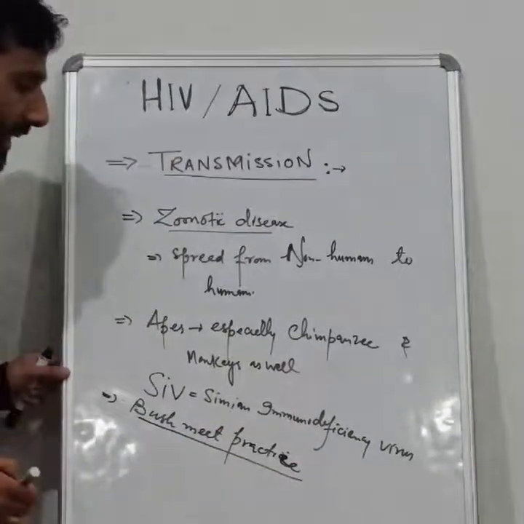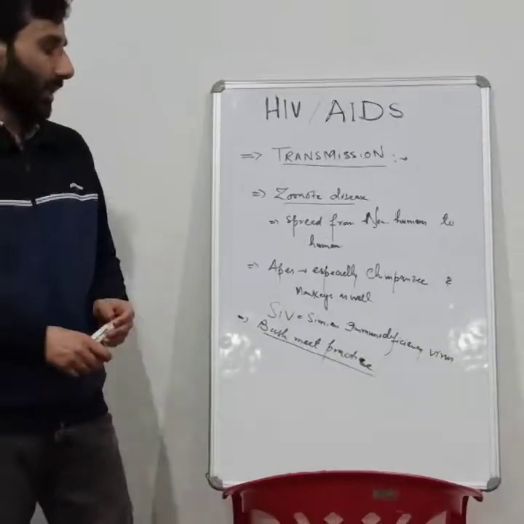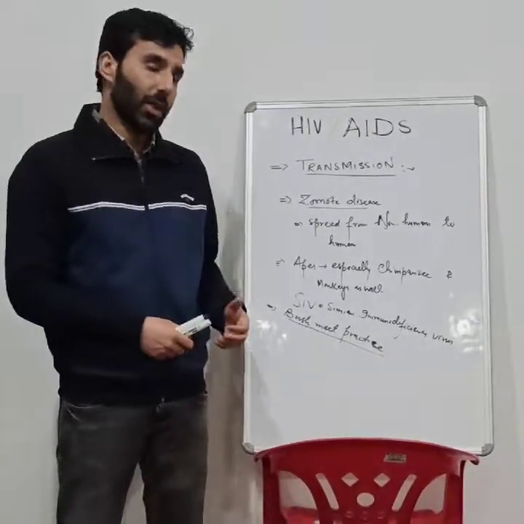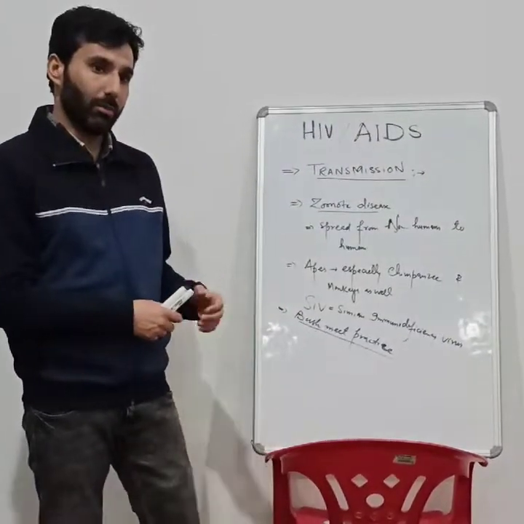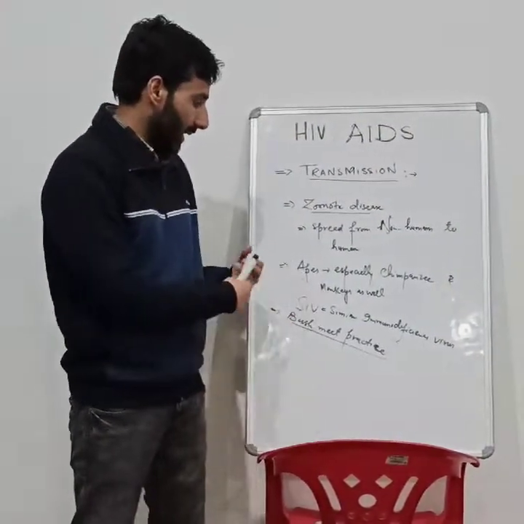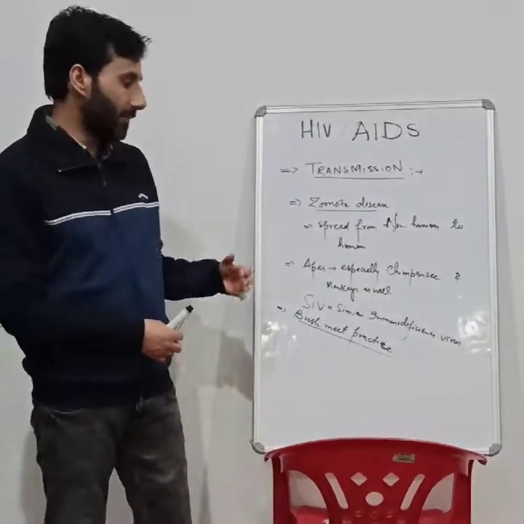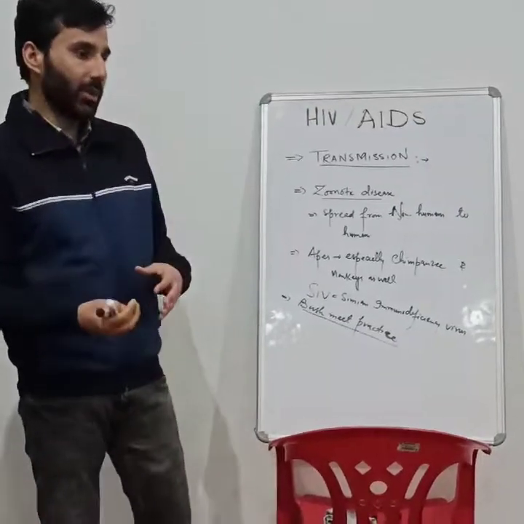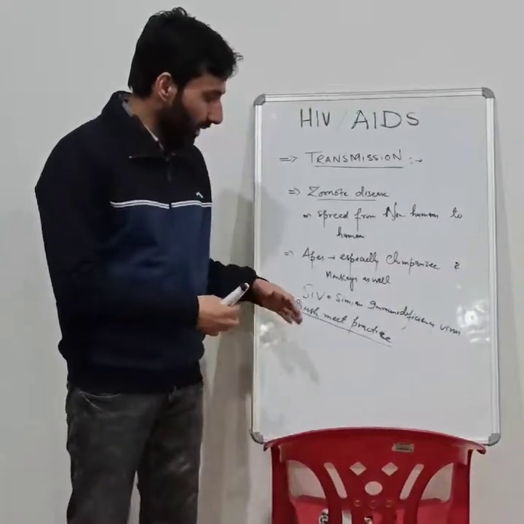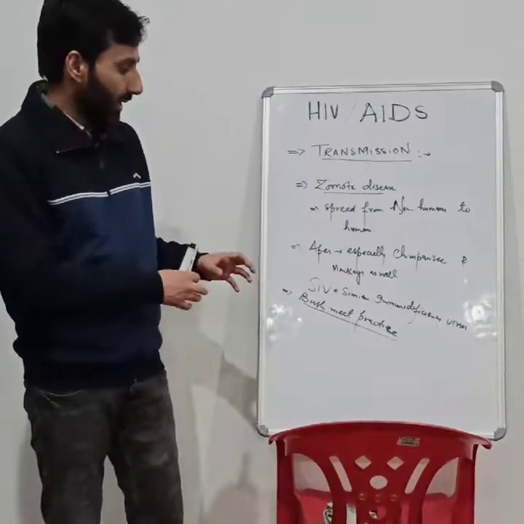The bushmeat practice was thought to be a cultural practice of the Africans. They killed mammals, mostly primates like monkeys and apes, and sold and utilized their meat. So this was a trade of animals happening at that time in Africa.